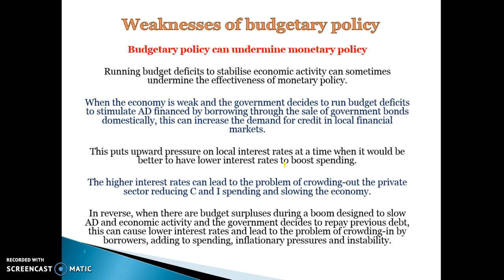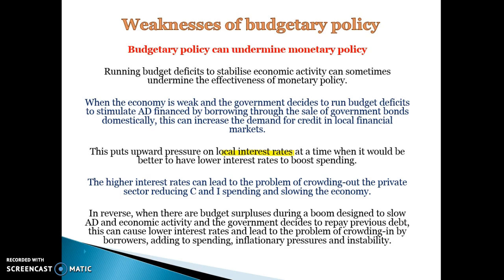It can undermine monetary policy, so running budget deficits to stabilise economic activity can sometimes lead to higher interest rates. We talked about this in the last video. When the economy is weak and the government decides to run a big budget deficit and sells bonds, this puts upward pressure on local interest rates. So monetary and budgetary policy can undermine each other, because the higher budget deficits are leading to higher interest rates, where monetary policy is trying to be expansionary.